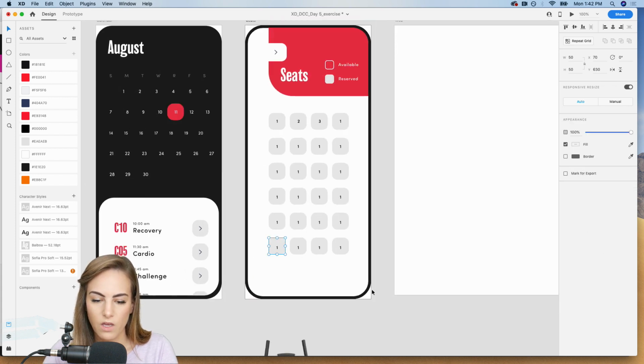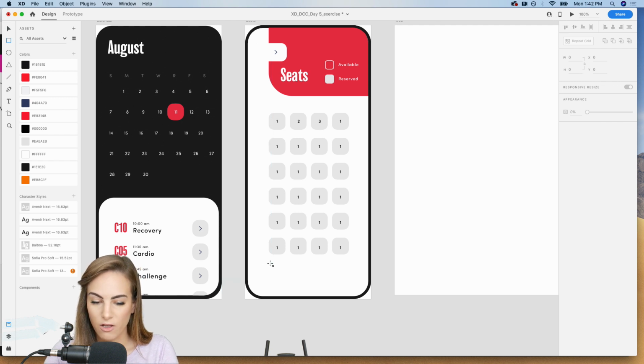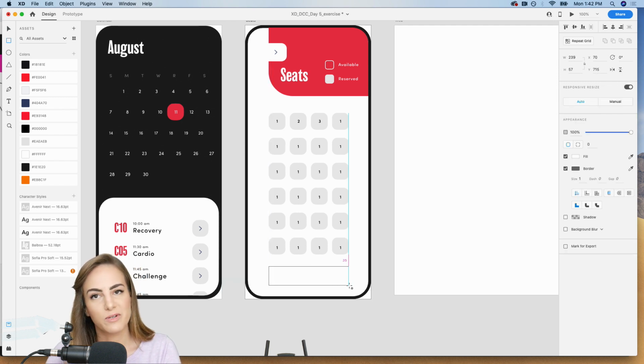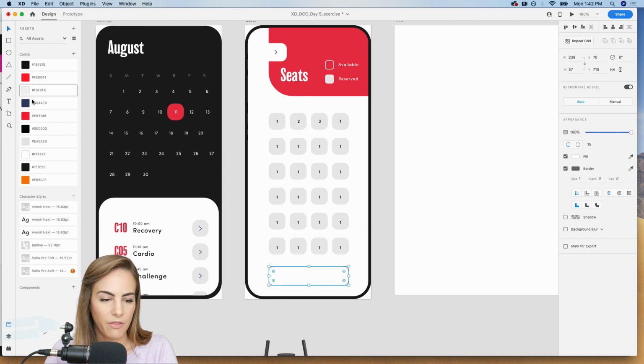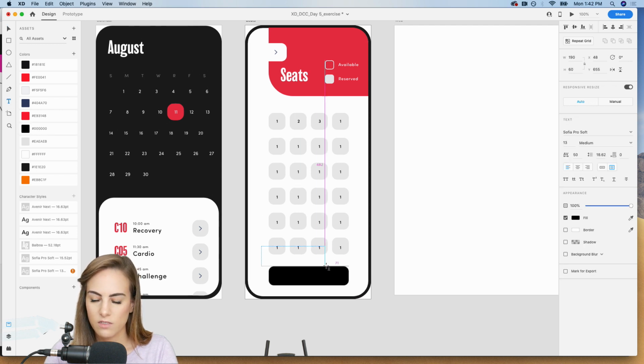Okay. And then at the bottom, we're gonna add just a rectangle for our button to actually reserve. So a little CTA down there, make it black, and let's see, I'll add some text. So just reserve spot. And then we'll make this all caps.